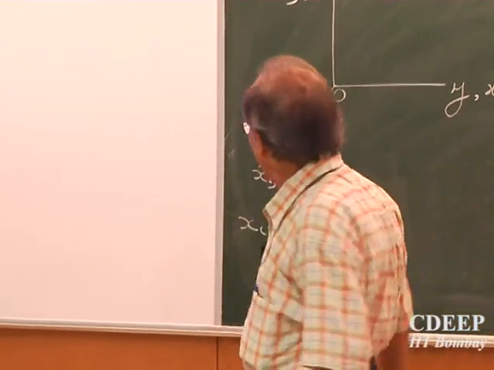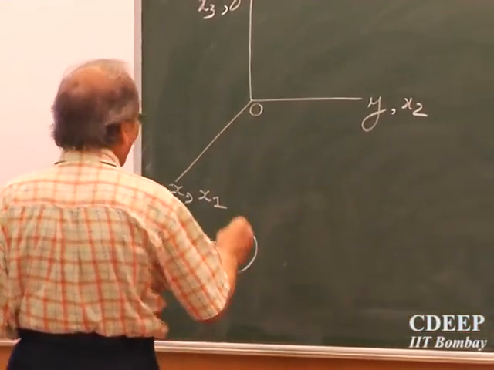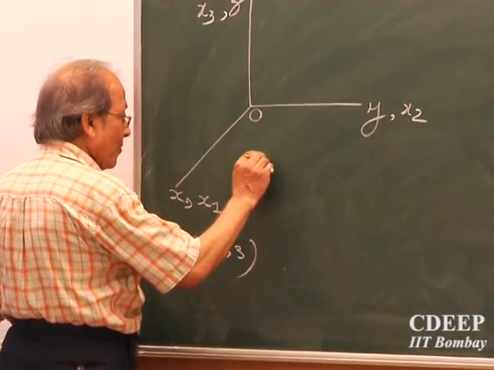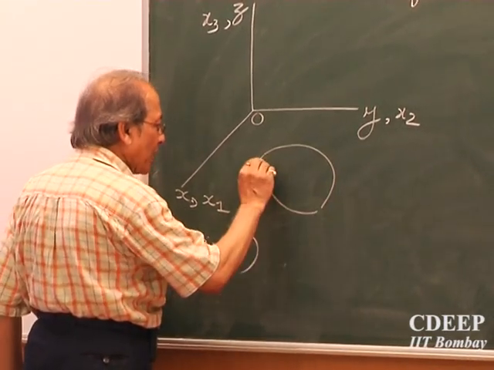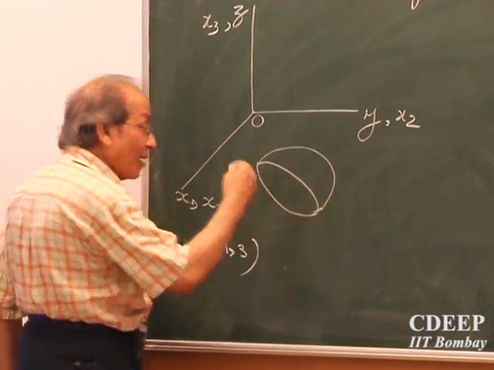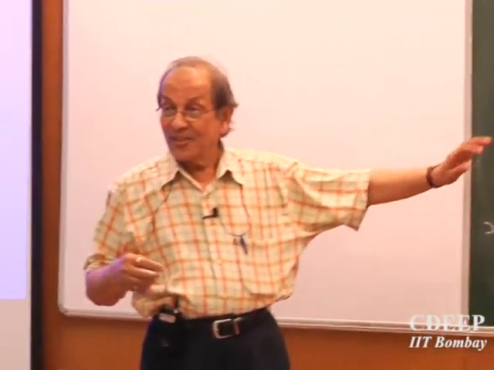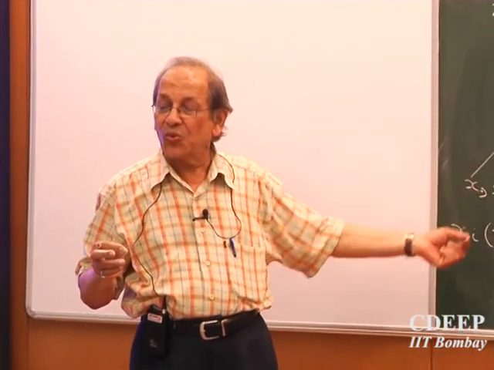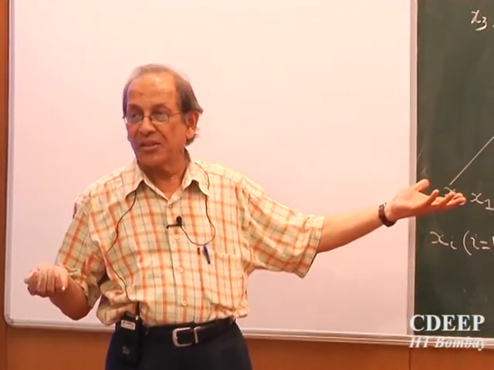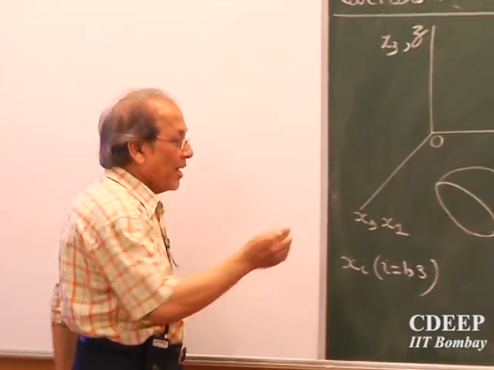So this body was there, and I am considering only one part of the body. There will always be two parts. If I can know the stress at point P through one part, the other part will be equal and opposite.